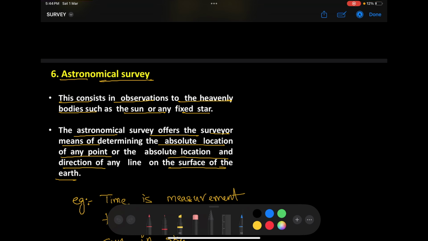Okay, what do you mean by 6 a.m.? What do you mean by this? The class will start at 6 a.m. The class will start when the sun is rising from the east. Okay, what do you mean by 12 noon? Sun is vertically above my head. What do you mean by 6 p.m.? Sun is on the west side.